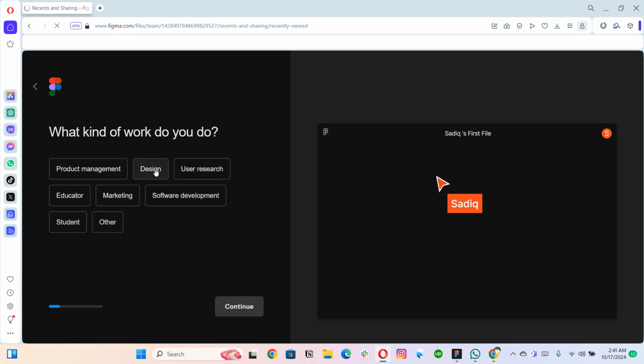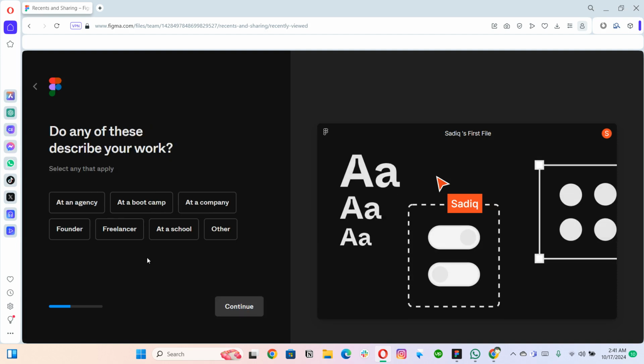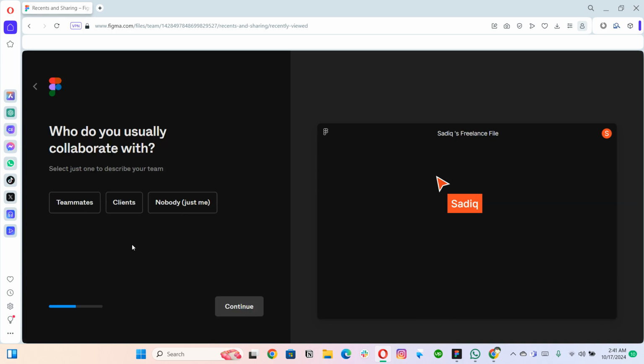Then you have to mention what kind of work you do. Obviously I'm into design, and I am a freelancer, so I'm just going to make it this way. And then this is the most important thing and one of the most important features of Figma as well: with whom you are going to collaborate.